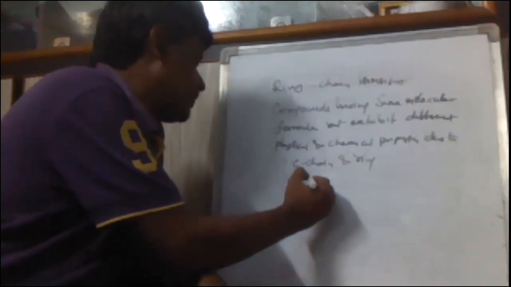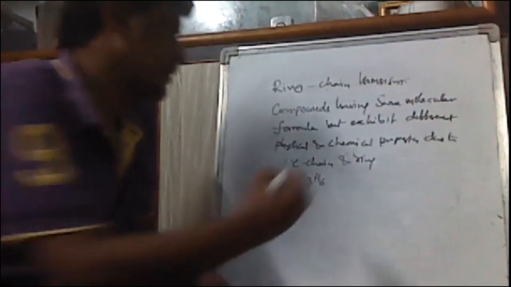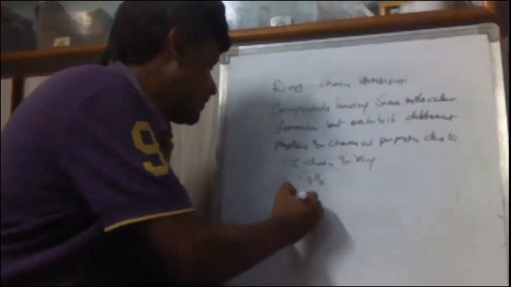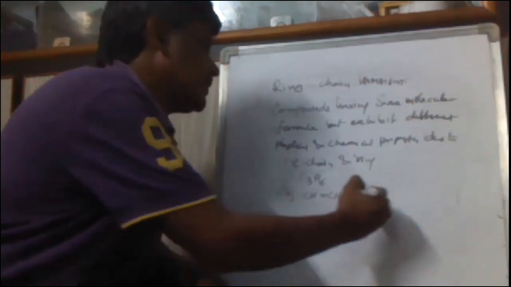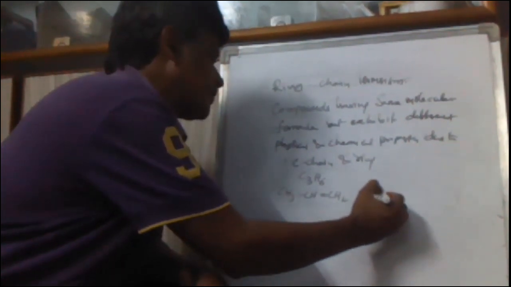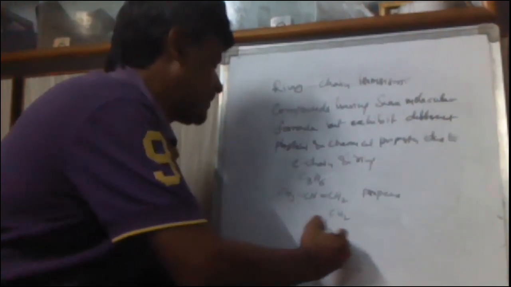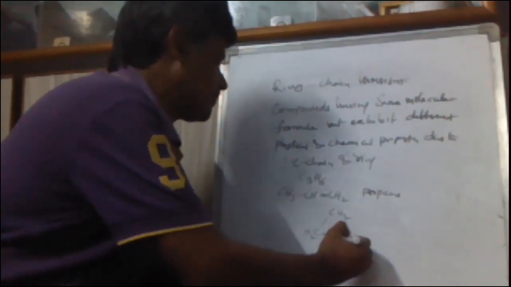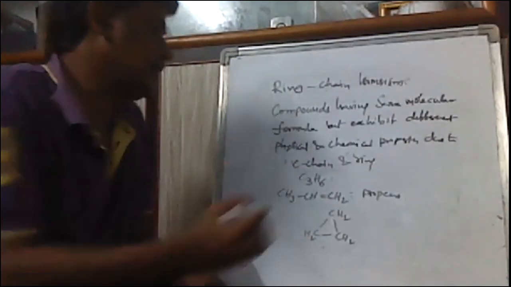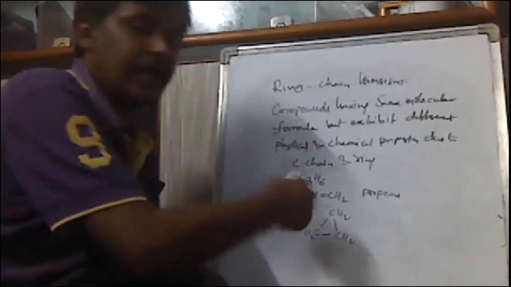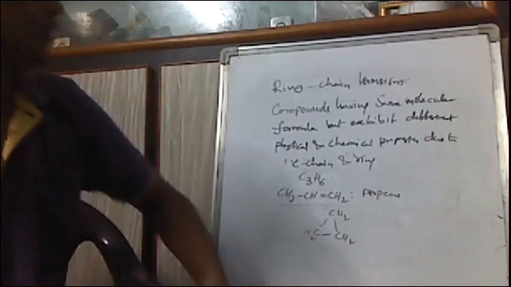Let me take an example. Take the molecular formula C3H6. You see here CH3-CH=CH2. This is called propene. But with the same molecular formula, we can write cyclopropane. Here this is the carbon chain, and this is the carbon ring. That's why it is called ring chain isomerism.